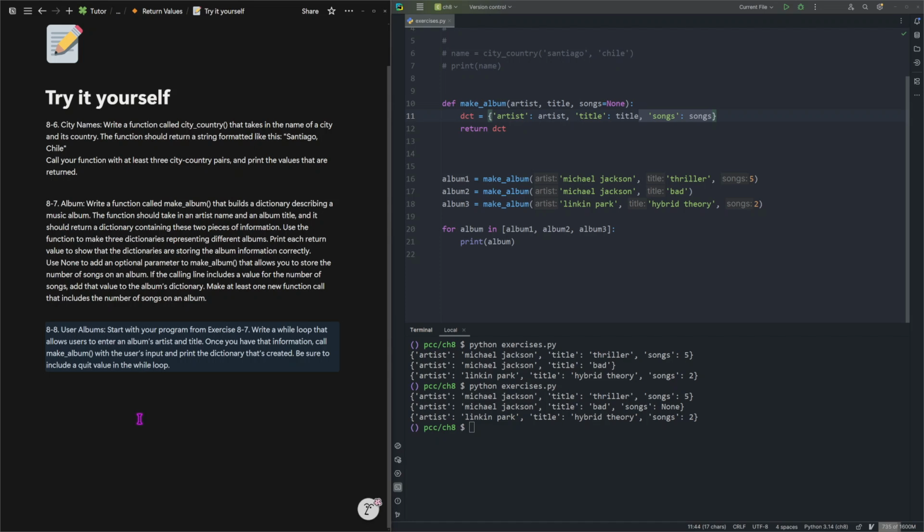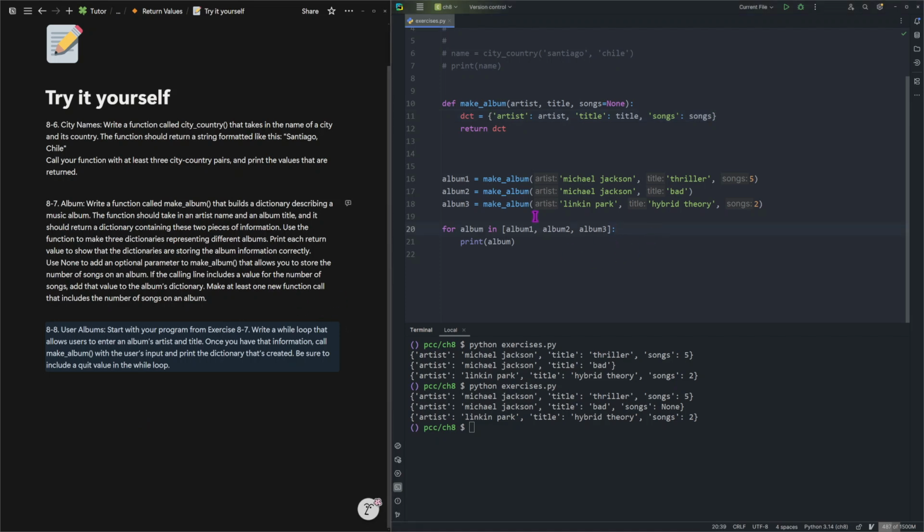Anyways, now let's look at the last one. User albums. Start with your program from exercise 6-7. Write a while loop that allows users to enter an album's artist and title. Once you have that information, call make_album with the user's input and print the dictionary that's created. Be sure to include a quit value in the while loop.